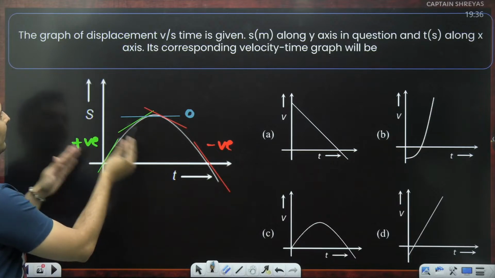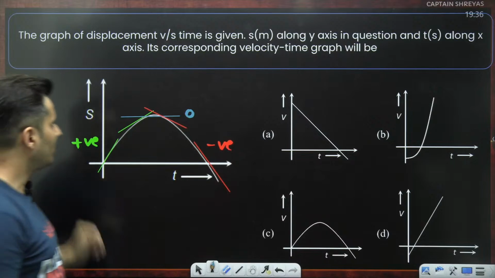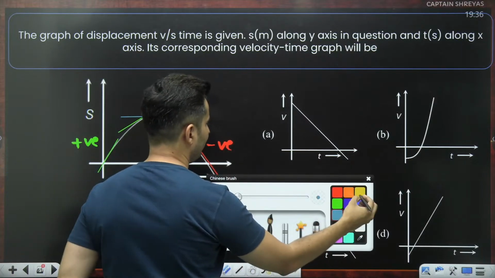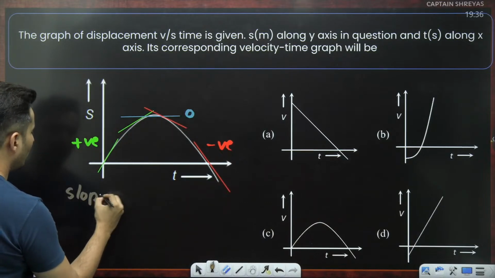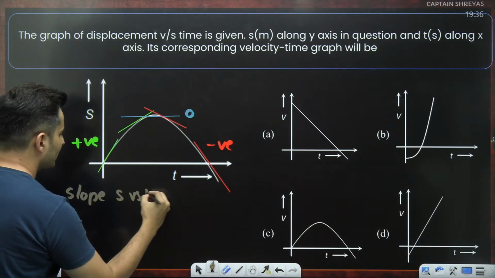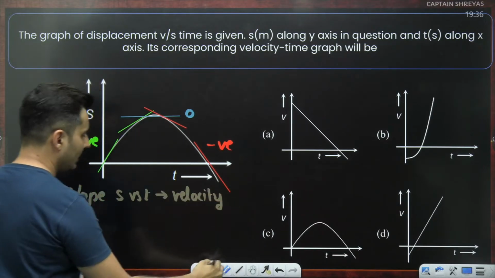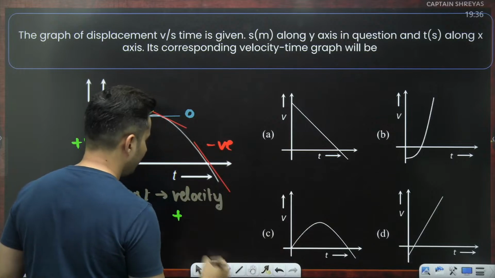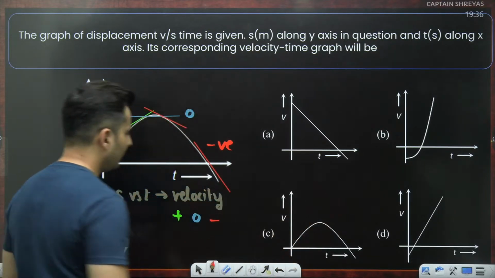So whenever I'm looking at the slope, I'm looking at the velocity. So the slope over here of displacement versus time is actually giving me velocity. That means the velocity was initially positive, then it became 0, and then it became negative.